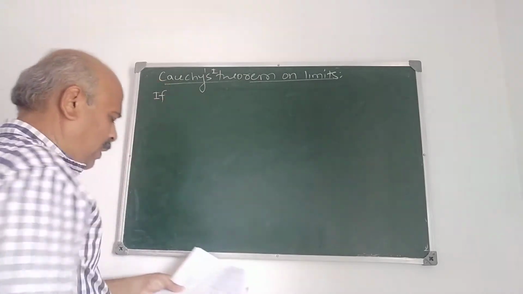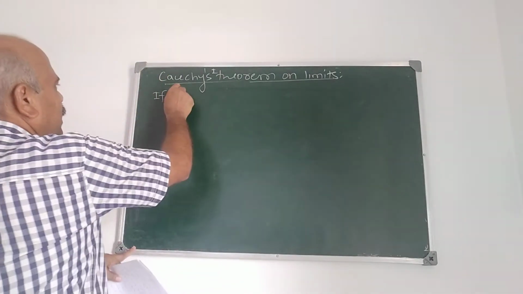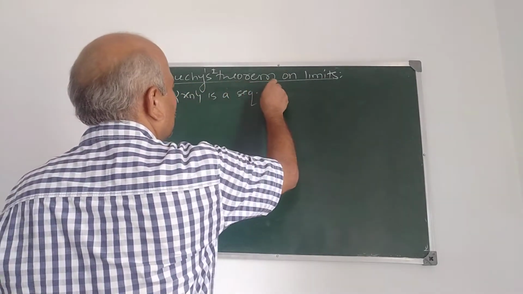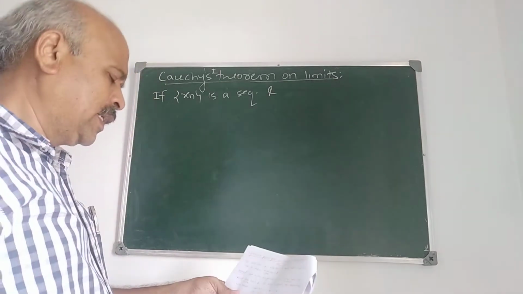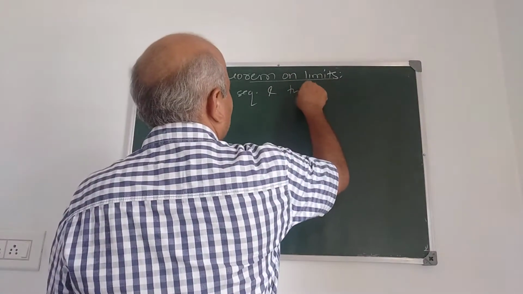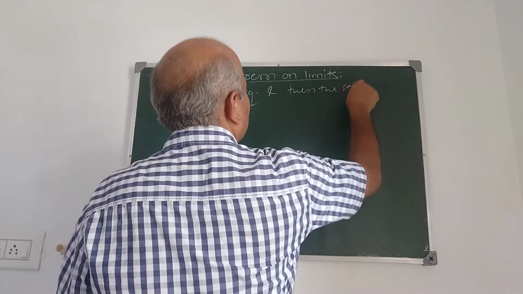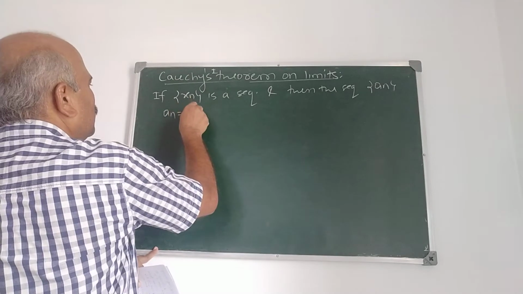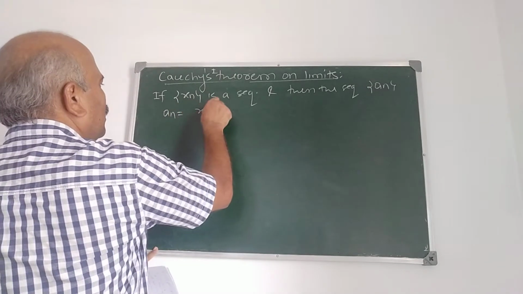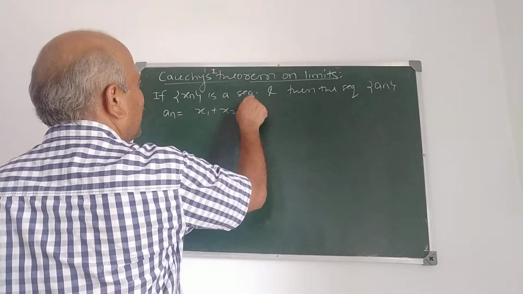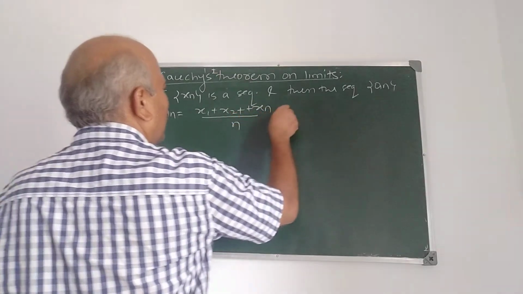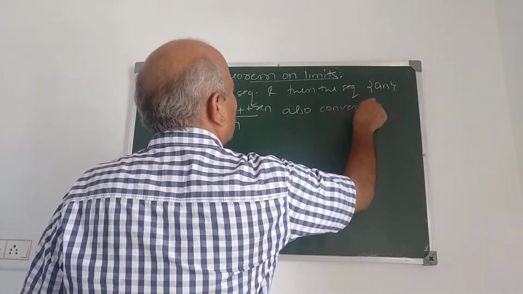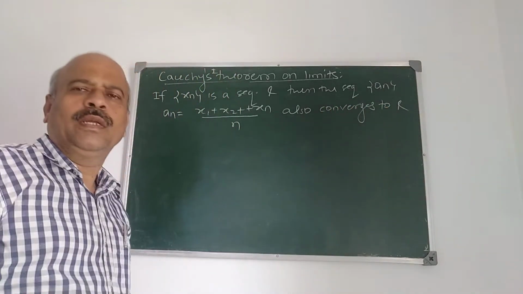If xn is a sequence converging to L, then the sequence An, where An is equal to (x1 plus x2 plus ... plus xn) upon n, also converges to L. This is the first theorem.